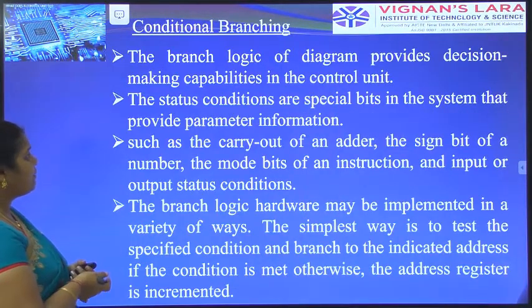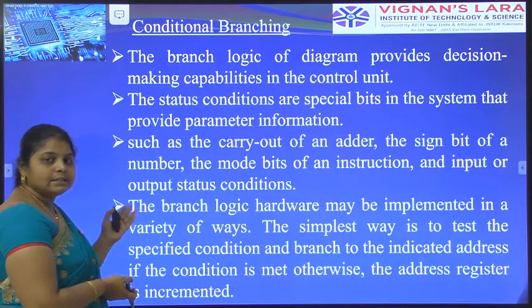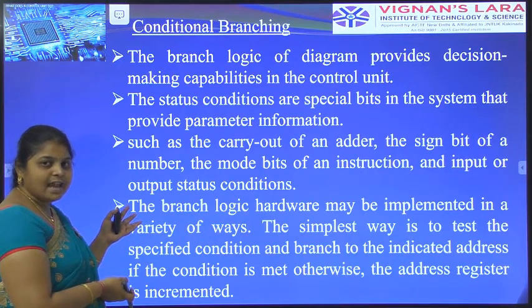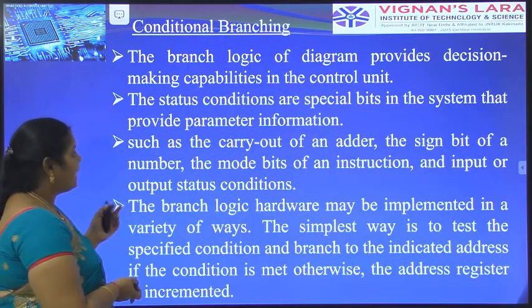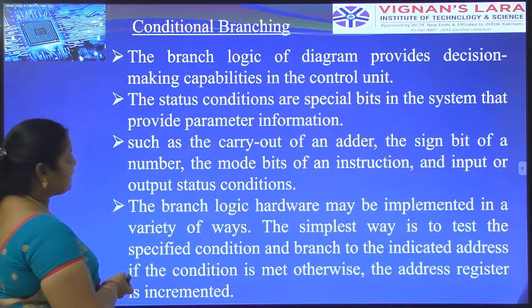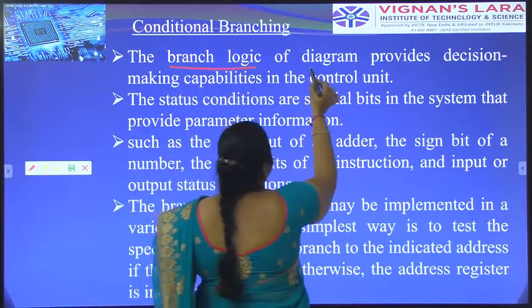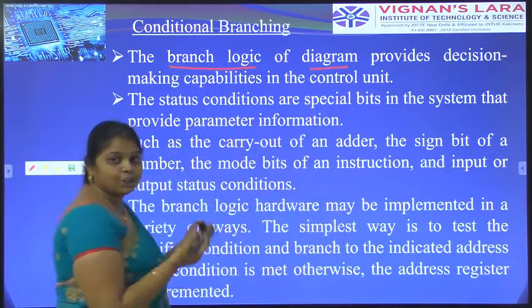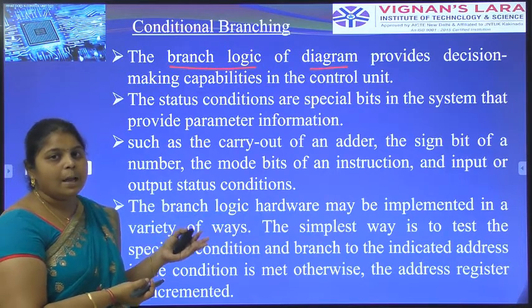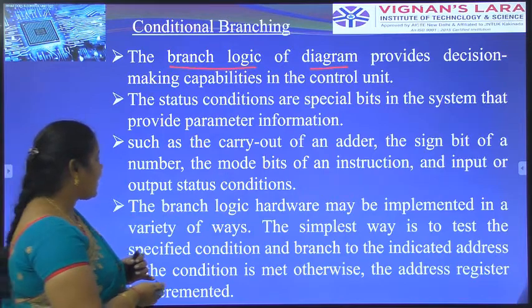Next, conditional branching. Here we discuss branch logic. In the addressing sequence diagram, we have to know about the branch logic. Branch logic of the diagram provides the decision making capability in the control unit. In the diagram, we see the branch logic gives the input to the multiplexer.